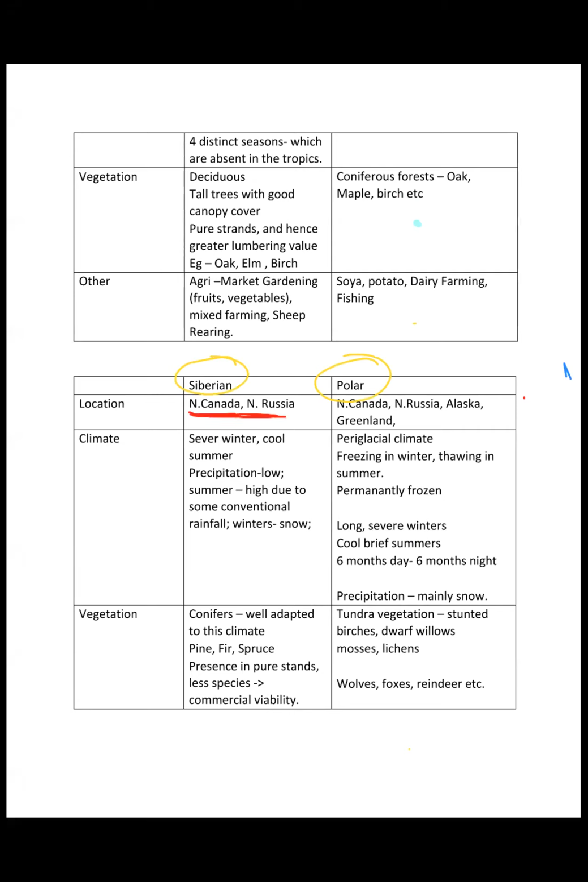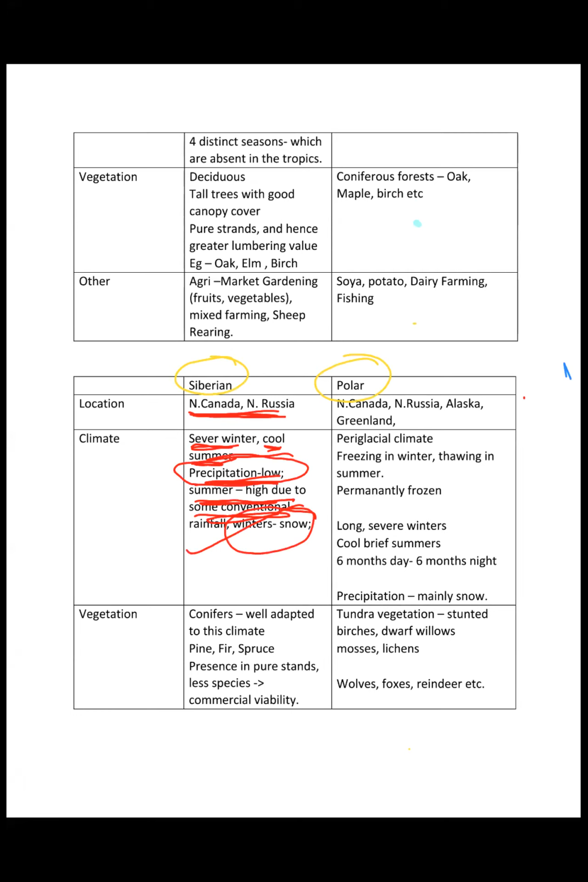Northern Canada, northern Russia: severe winter, cool summer. Precipitation overall is low, but in summer it is higher than in winter. Why? Because some convectional rainfall happens, right? And in winters, the precipitation is mostly in the form of snow, right?